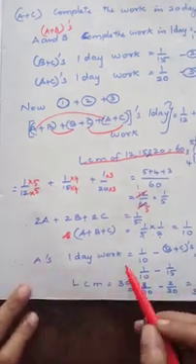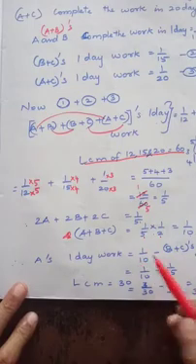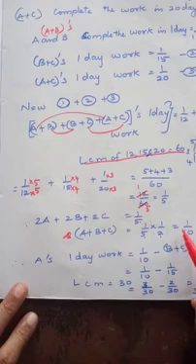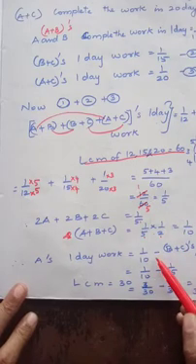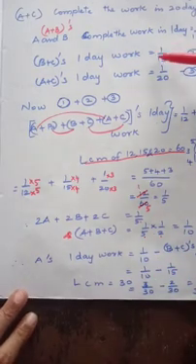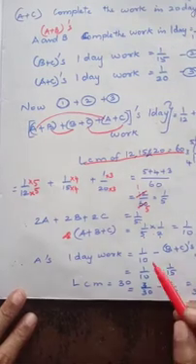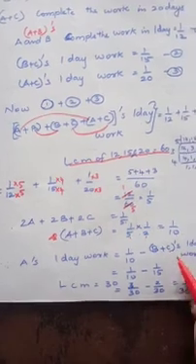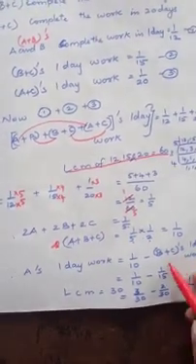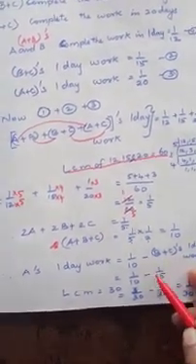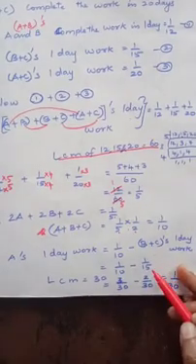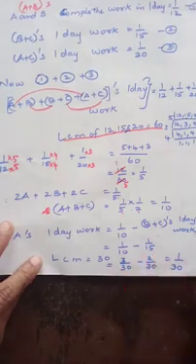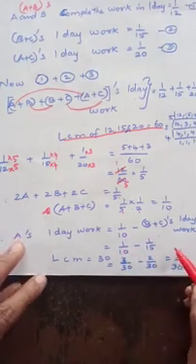Now A plus B plus C's 1 day work is 1 by 10, isn't it? From that we are going to subtract B plus C's 1 day work, then we will get A's 1 day work. That is 1 by 10 minus 1 by 15. Now you have to find the LCM for 10 and 15, which is 30.